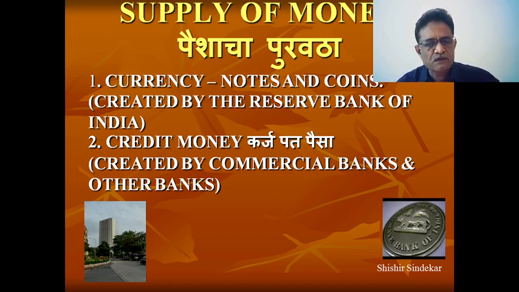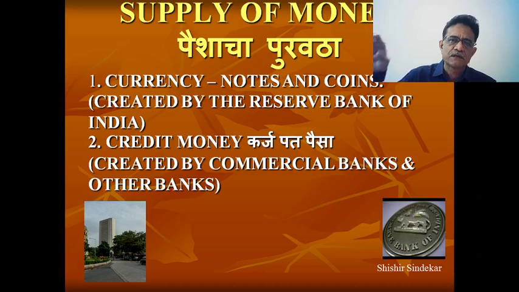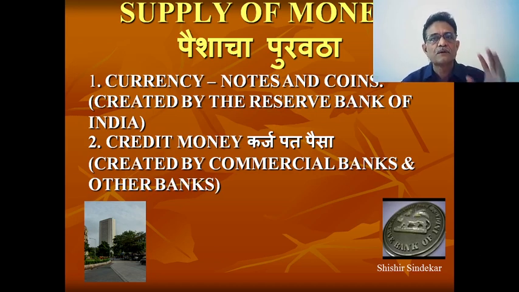My today's topic is not actually related with the creation of credit supply, but I can simply say that if you as a customer, if you as a depositor, deposit 100 rupees with any commercial bank, then the commercial bank creates a credit of rupees 700 and 800. They create this much supply of money.